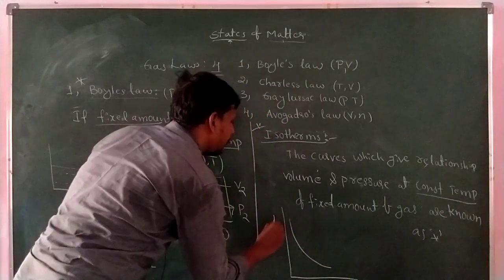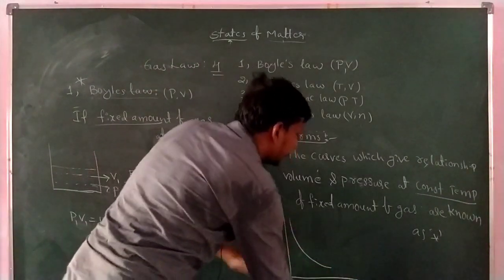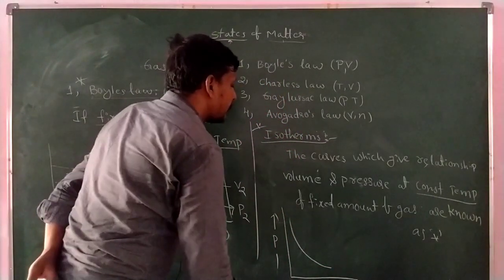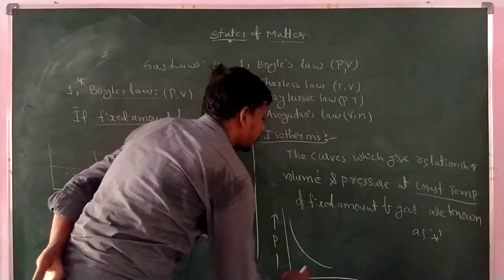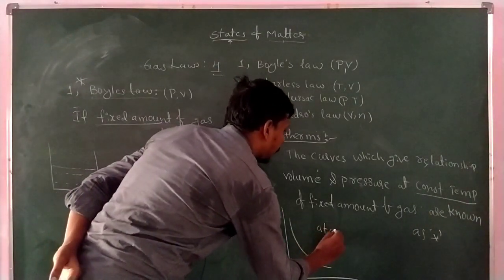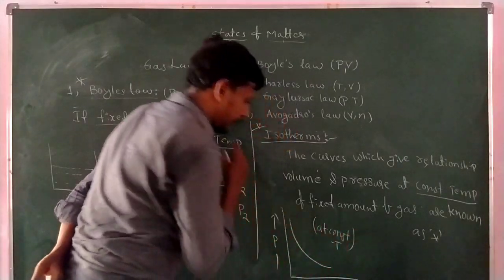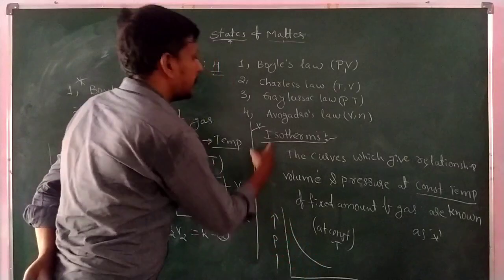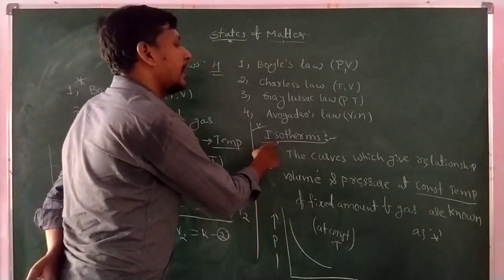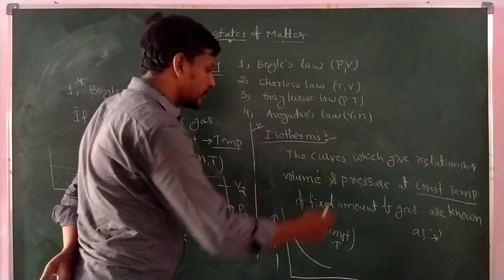At constant temperature this graph arises. One curve is an isotherm; more than one curve are isotherms.